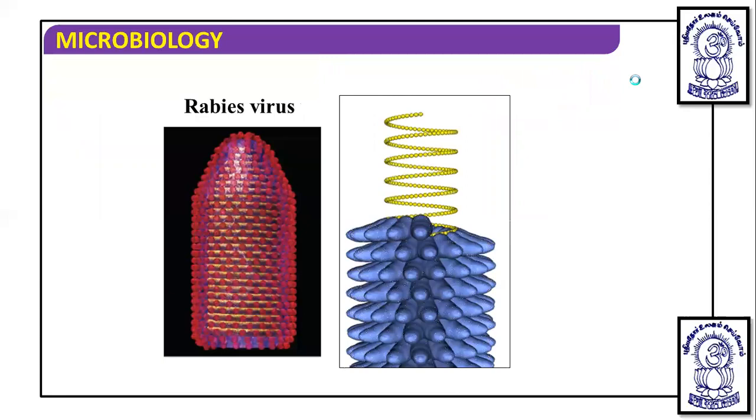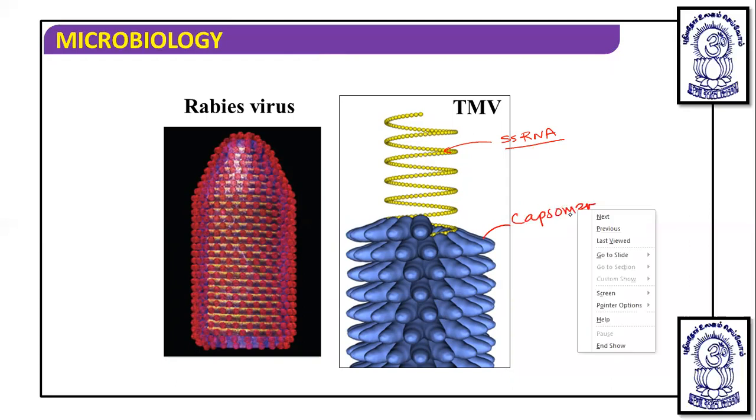You can see this is the diagram of rabies virus, and this is the diagram of TMV. Here we see the tobacco mosaic virus, this is the single-stranded RNA, and these are the capsomeres. The capsomeres are found covering the RNA in between.